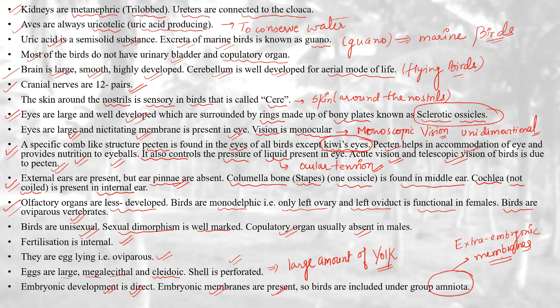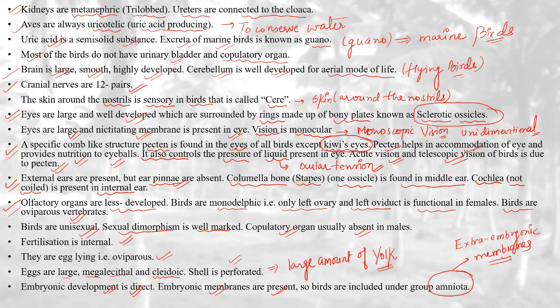Understood? So they have megalecithal eggs. The shells are present for the protection of the egg, and this is known as what? Cleidoic. They have cleidoic eggs, megalecithal eggs, and the shells which are present are perforated. Then embryonic development is direct and embryonic membranes are present, and that is why they are kept under the group of Amniota. Fertilization is internal. Males generally don't have copulatory organs. Okay. Birds are unisexual and sexual dimorphism is well marked.